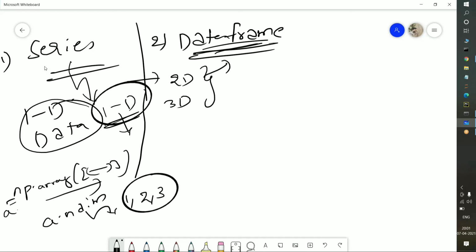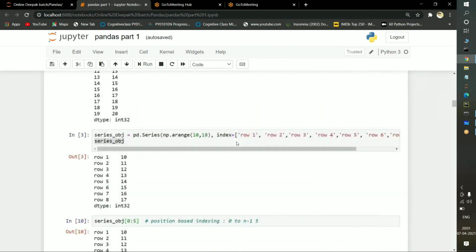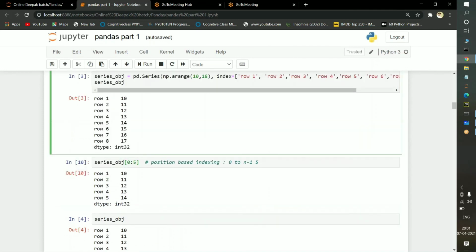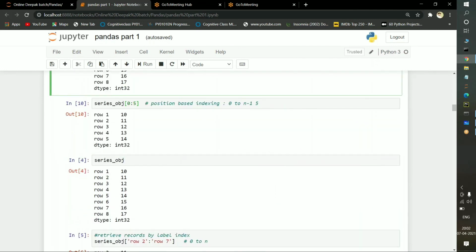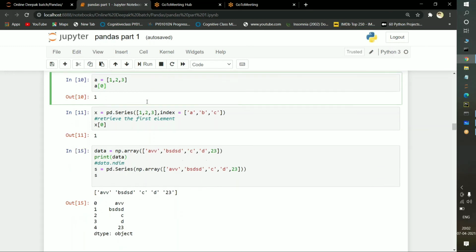It provides the index positions, although instead of letting it provide them, we can also give them explicitly. See here, explicitly I am giving row 1, row 2. If you are not specifying explicitly, it will directly select the index positions like 0, 1, and so on, because the index position starts from 0. It goes from 0 till the end, according to the range or the number of values inside the list you are passing, and that many index positions are generated.